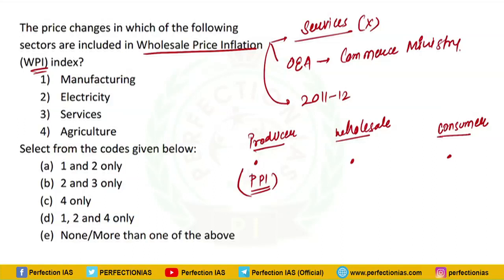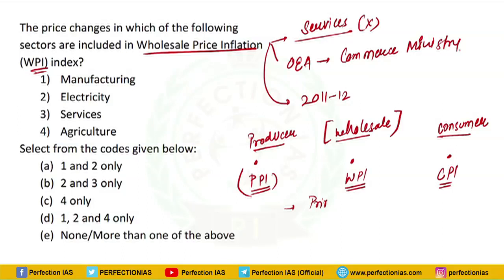Wholesale level inflation is measured by WPI, that is Wholesale Price Index, and consumer level inflation is measured by CPI, that is Consumer Price Index. Now in this particular question, the question is about WPI. It tracks the impact of inflation at wholesale level, and the weightage of different items is as follows.